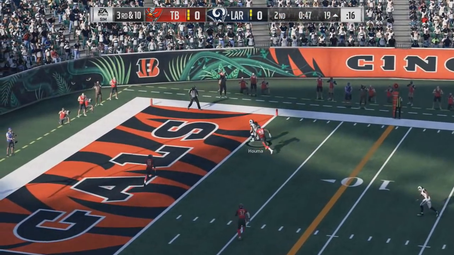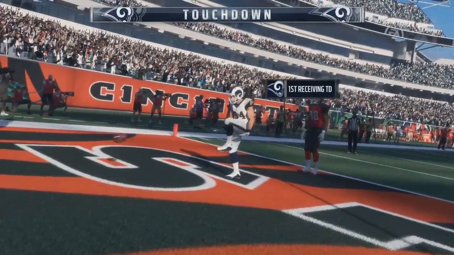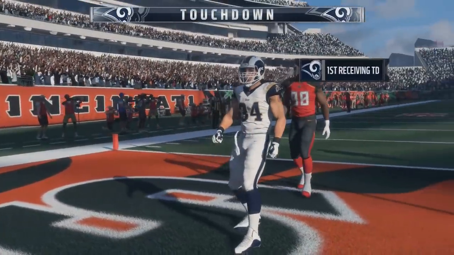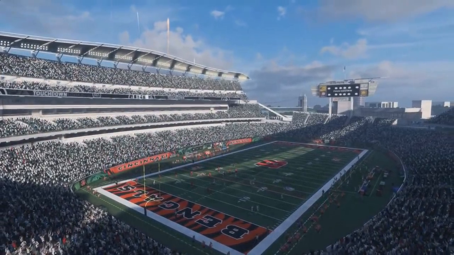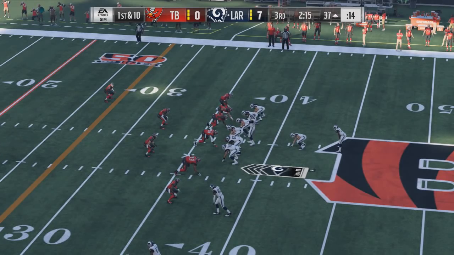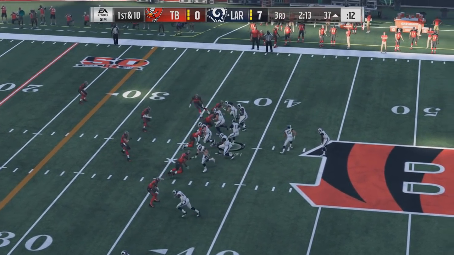So 3rd down and 10, they don't need a kicker or punter here because Tom Brady throws the first touchdown of the game to his fullback as Michigan is going to take the 7-0 lead over their rival Ohio State.